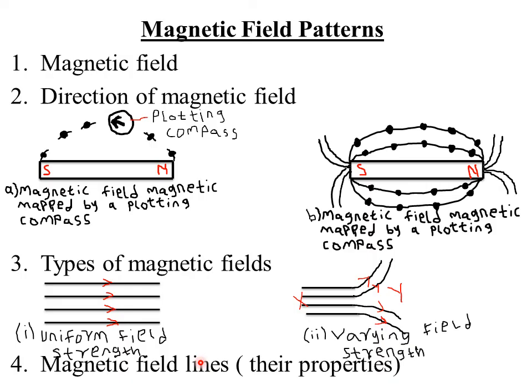So in short, we have said that the three properties of magnetic field lines are: one, they originate from the North Pole and end at the South Pole. Two, they repel each other sideways and form closed paths, never intersecting other lines of force. And three, they are closer together where the field is strongest.